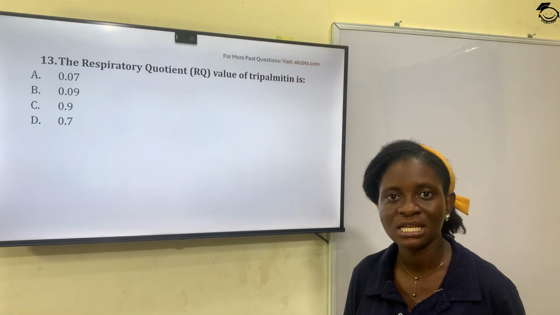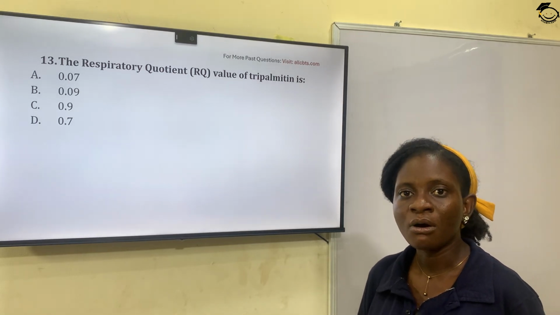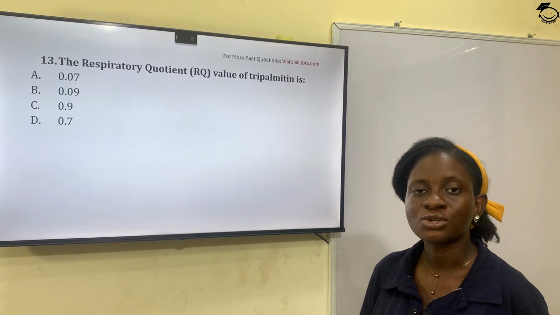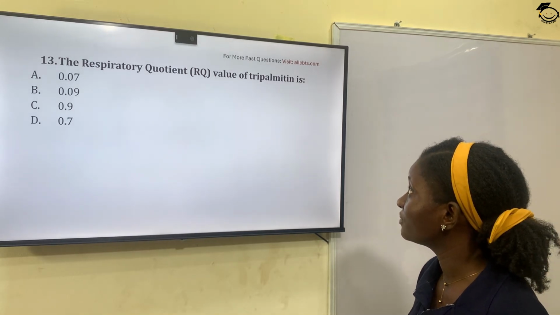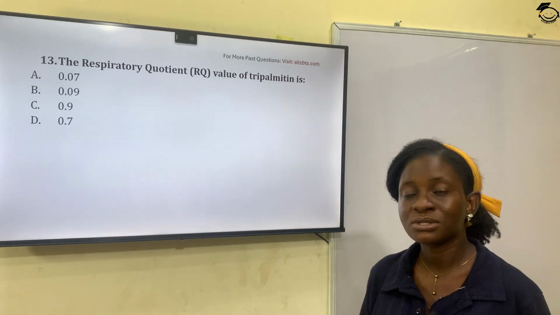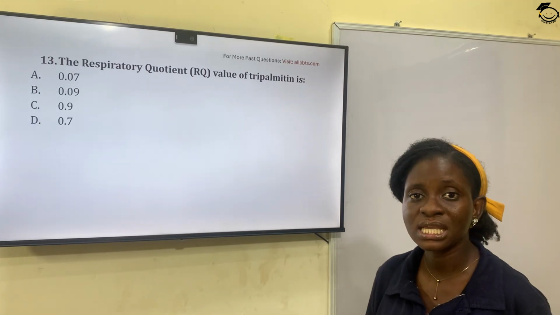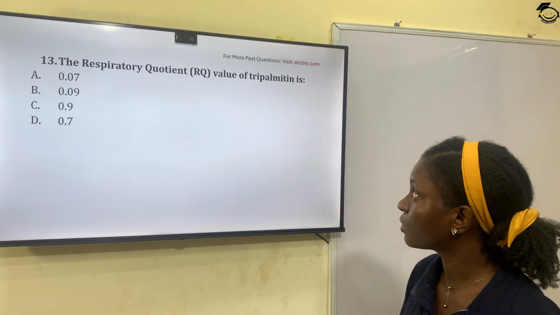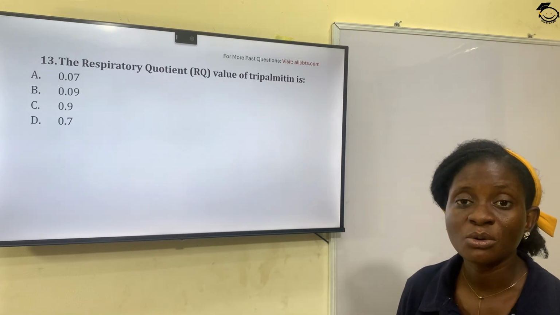Tripalmitin is a fat, also known as triacylglycerol or glyceride. It is a storage form of fat in animals. So the respiratory quotient value of tripalmitin is option A, 0.07, option B, 0.09, option C, 0.9, option D, 0.7. The respiratory quotient value of tripalmitin, or fat, is 0.7.